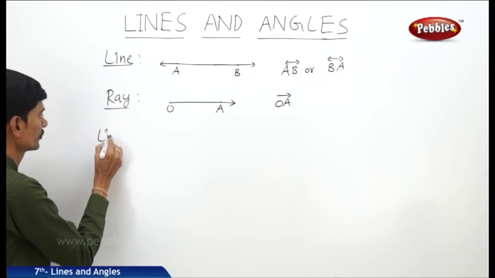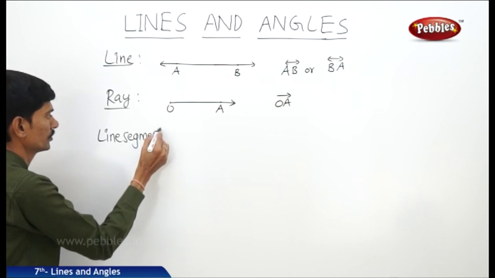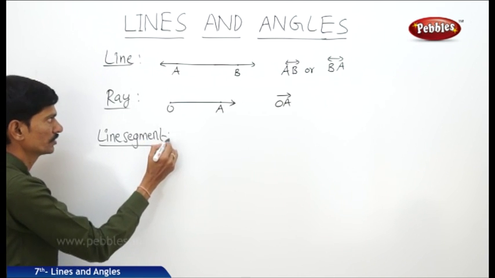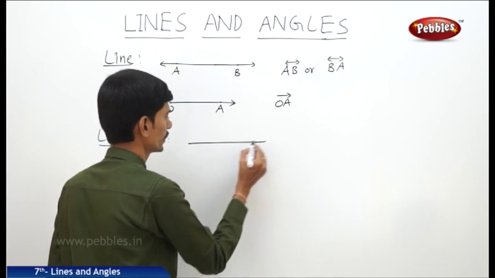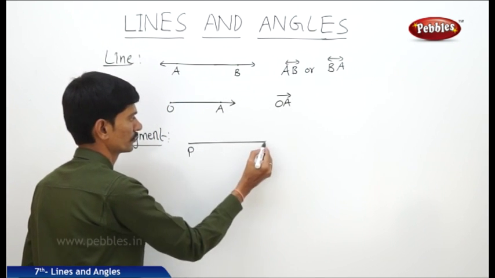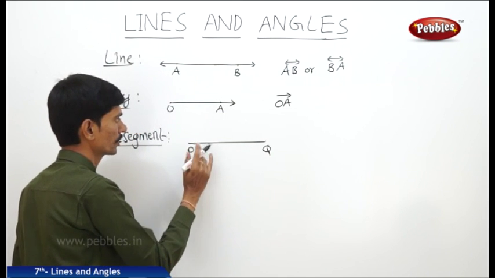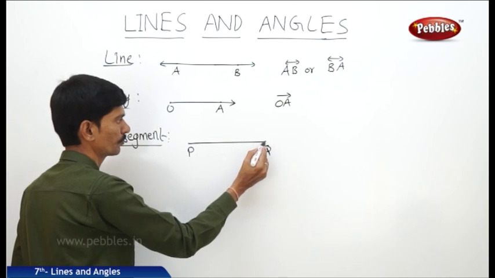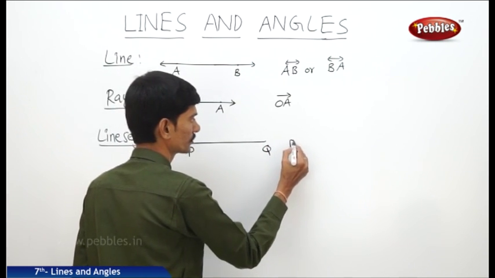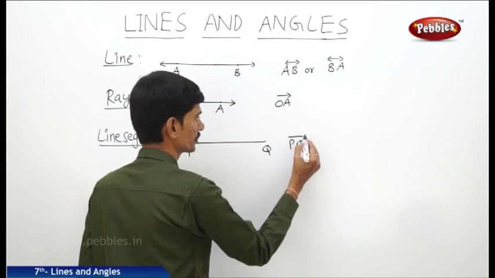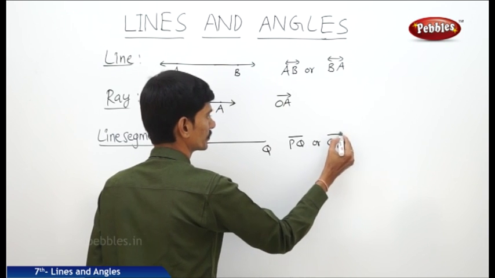Now line segment. What is a line segment? So this is also a part of the line and which has 2 endpoints and it cannot be extended on either side. A line segment can be represented as PQ line segment or QP line segment.